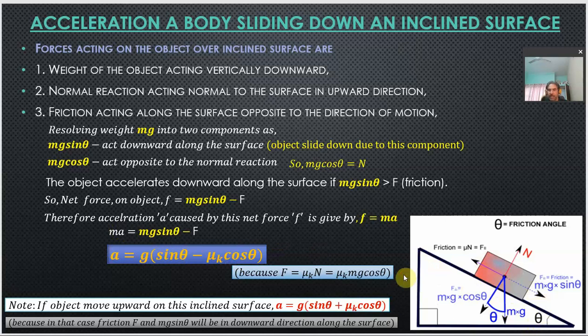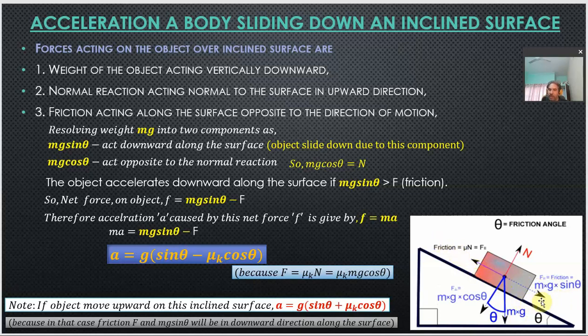We can also take the opposite case. Suppose that the object is being pulled in the upward direction over an inclined surface which is inclined at an angle theta. So we are pulling the object in the upward direction, right. So what will be the acceleration in that case? Now in that case, one component of the weight mg will always act in the downward direction, whether we are pulling it upward or letting it slide down along the surface. So one component of this weight mg, which is mg sin theta, will always act in this direction. The only difference is that whenever we apply a force on this object in the upward direction along the surface, the force of friction will be opposite to it.